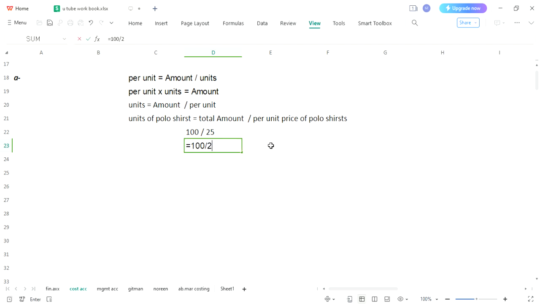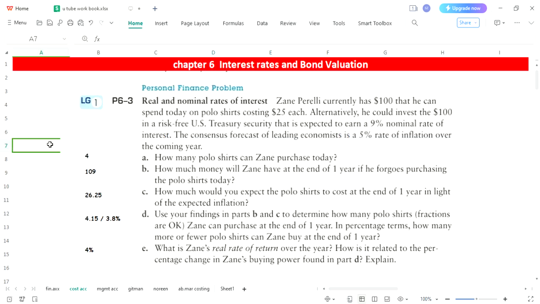Now just put it on calculator. So what we have found out, the answer for our question is 4. And what is this 4? As you can see, that is units of polo shirts. So with $100 he can purchase 4 polo shirts. This is our first answer. Let's mark it as done. And the answer is also mentioned over here. Look, these are answers. First part, 4.